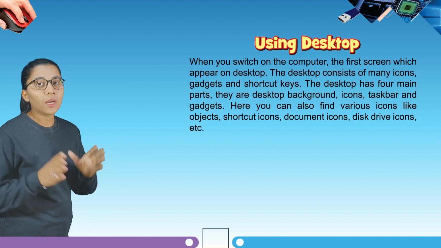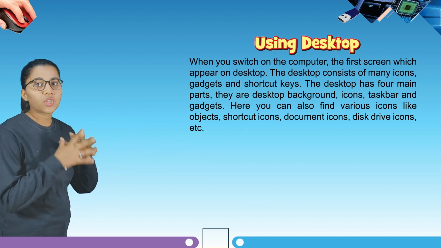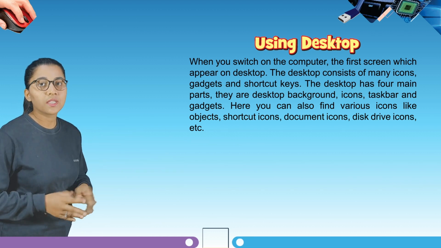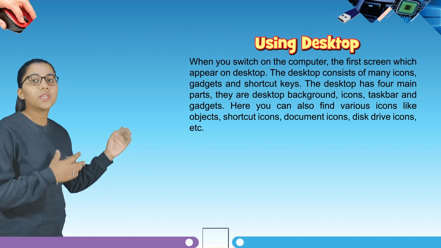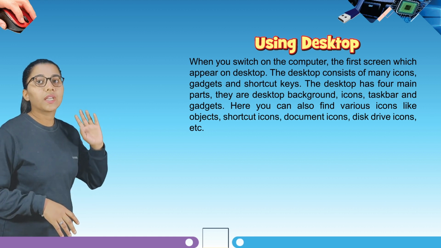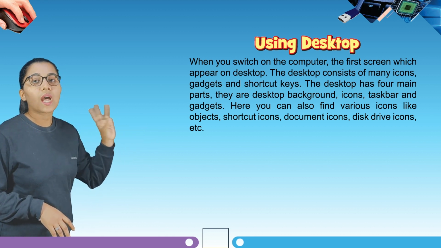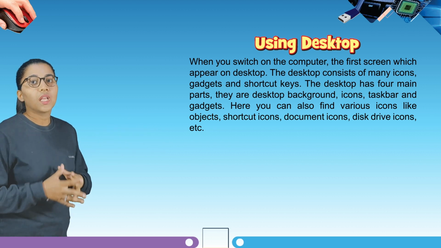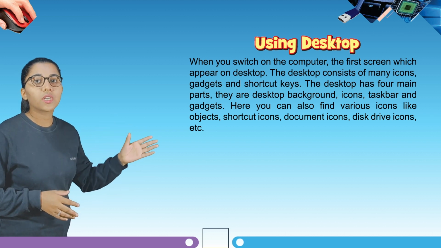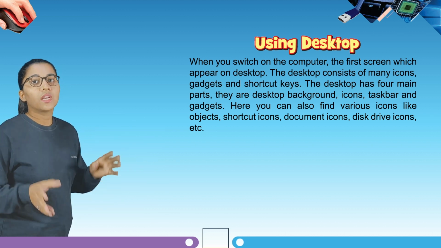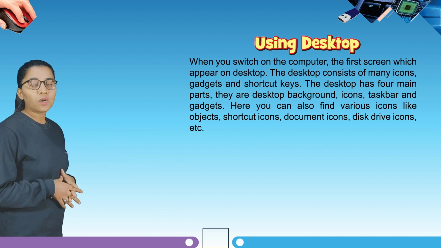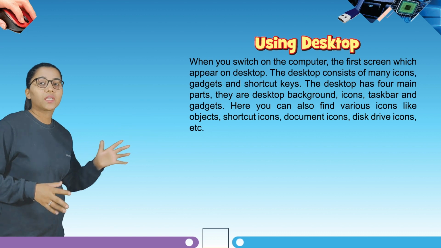When you switch on the computer, the first screen which appears is the desktop. The desktop consists of many icons, gadgets and shortcut keys. The desktop has 4 main parts. They are desktop background, icons, taskbar and gadgets. Here you can also find various icons like object icons, shortcut icons, document icons, disk drive icons and etc. So now students, let's learn about these in detail.